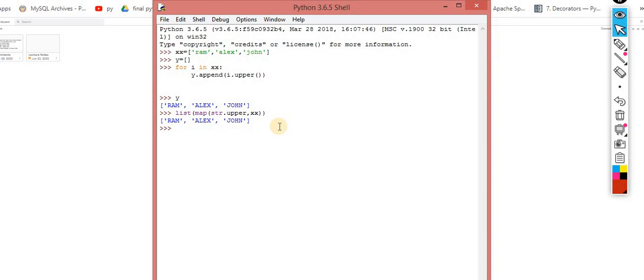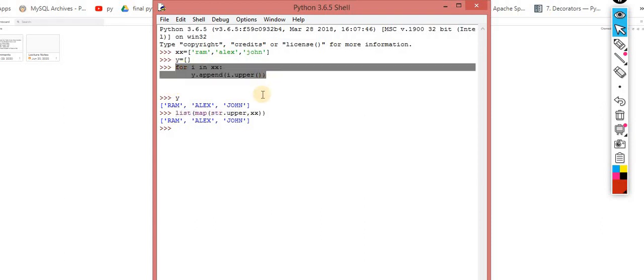So the same output in a single line of code, okay, in two lines of code. So the choice is again yours, whichever way you are comfortable, just go with that. So this is the concept of your map. Where you are using a for loop for an iterable object, you can take the advantage of this map as well. So the choice is again yours.